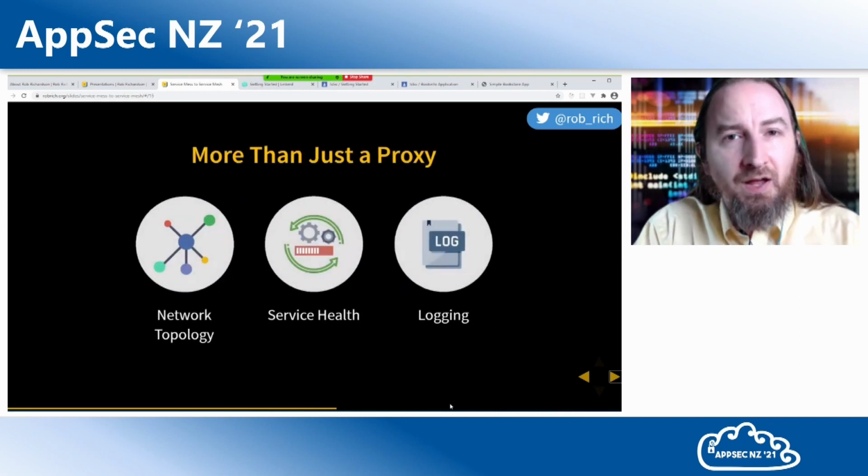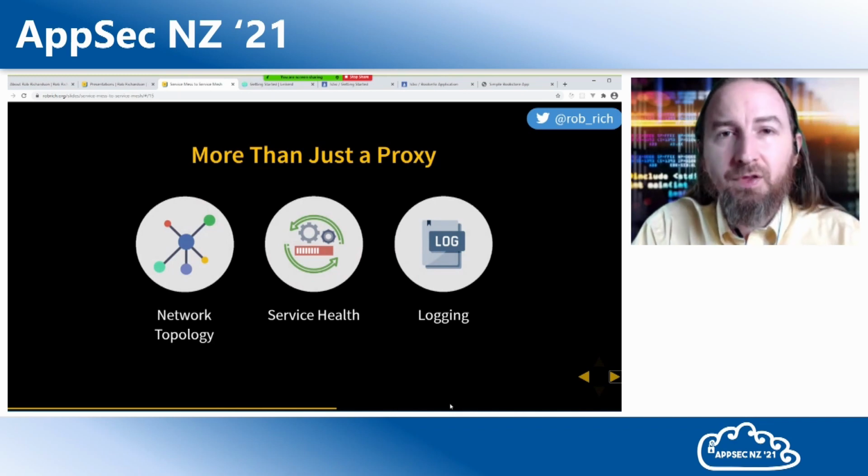It's not just a proxy, but because we can observe all of the traffic flowing between things, we can do things like create a network topology map. Which services call what? Now this isn't what the developer thought was going to happen. This is what is actually happening. Now maybe we can compare this map to what the developer had in mind, and we can say, you're not actually calling the configuration service. Did you forget a hard-coded debug value?